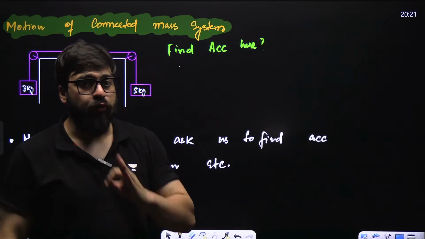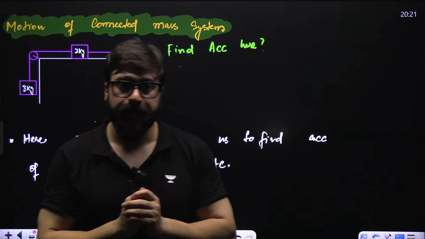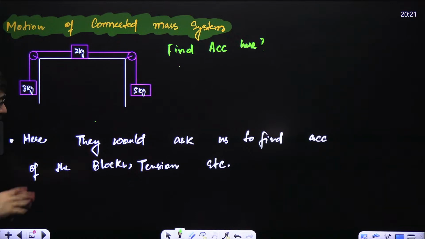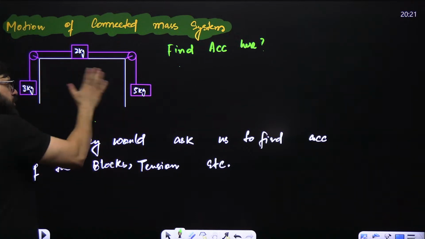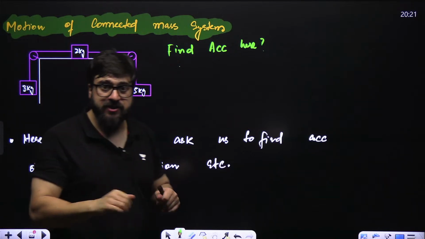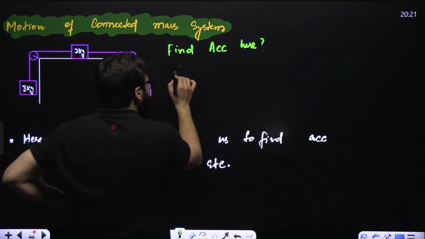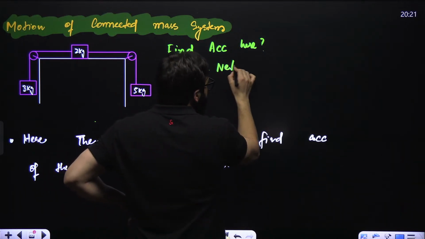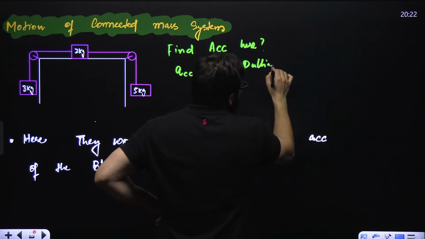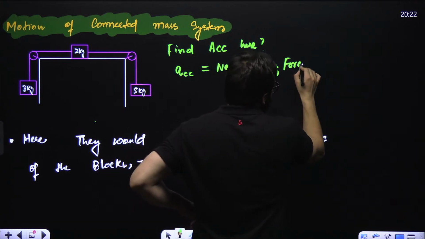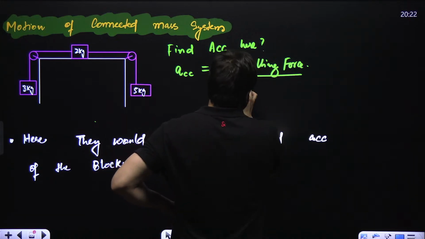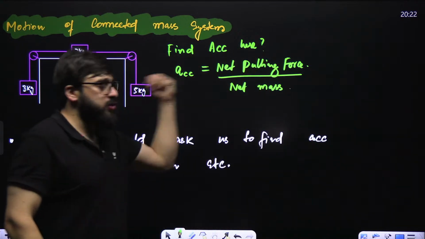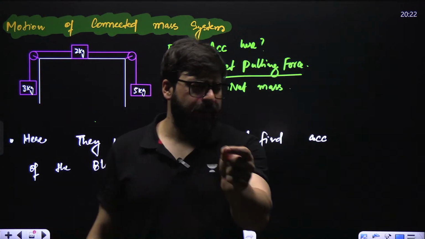I would recommend one single thing in this particular case. What is that? Guys, see. In order to find the acceleration in this particular system, what you are supposed to do is directly remember the formula. Acceleration will be net pulling force upon net mass. I would want you guys to remember it directly over here.